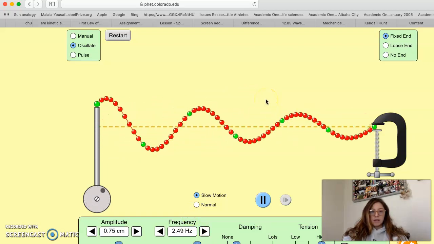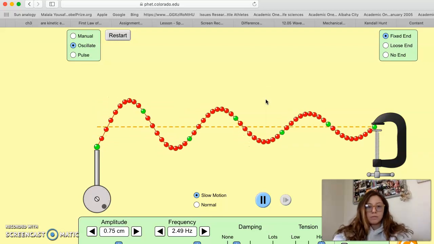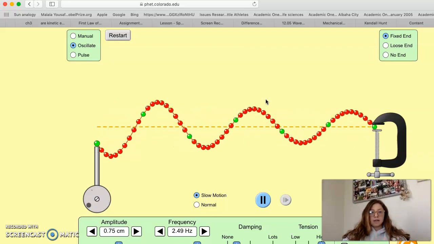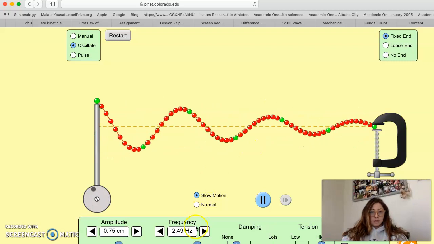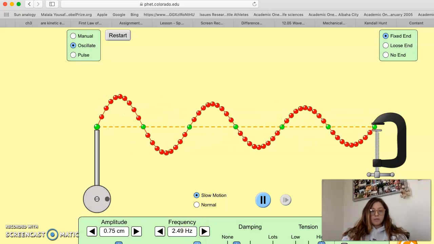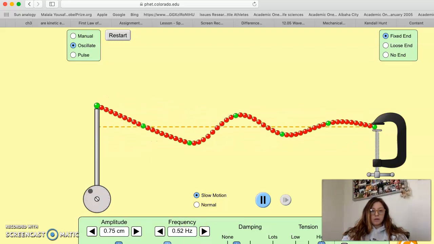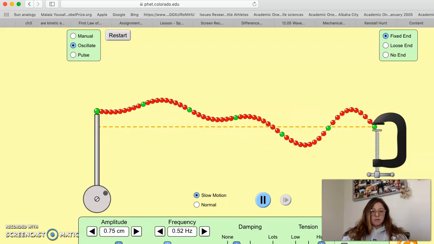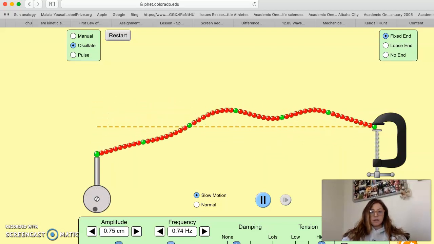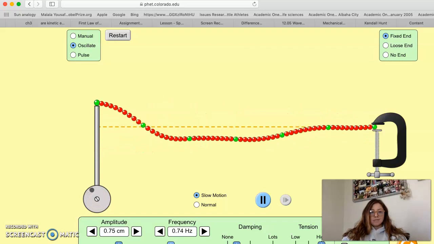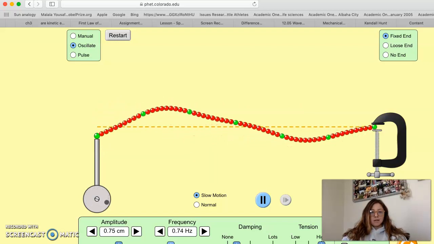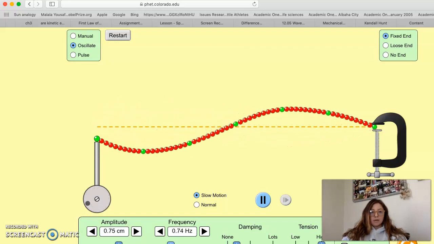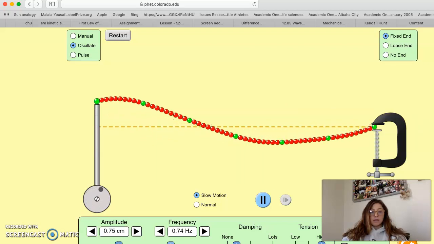It looks to me like we've got about 3 different areas of crests and troughs. So if we lower the frequency, what do we notice? Now we notice that we're only getting about 1 crest and 1 trough.